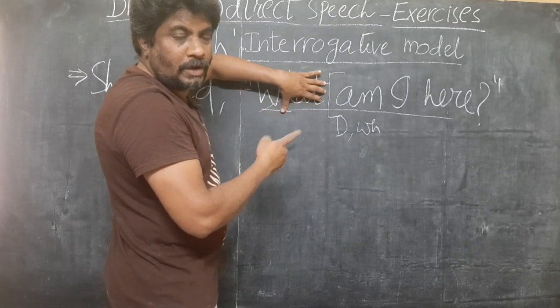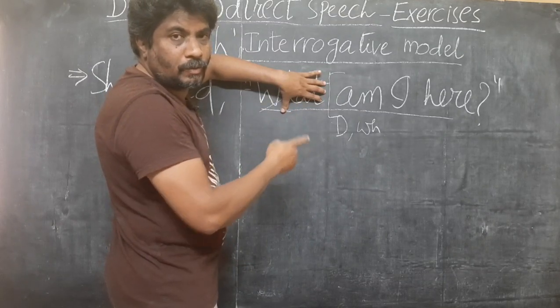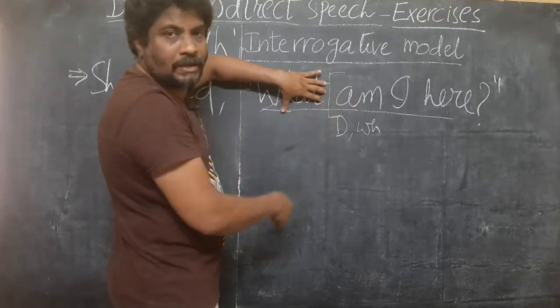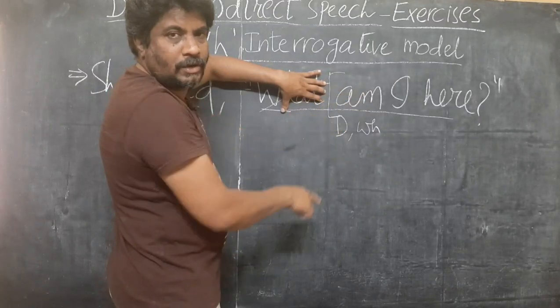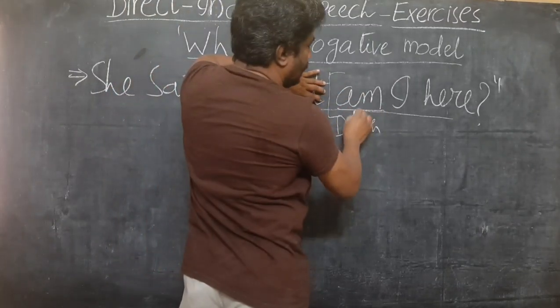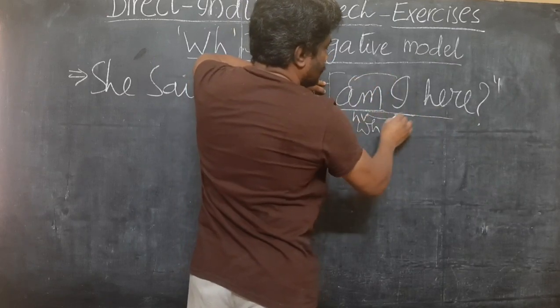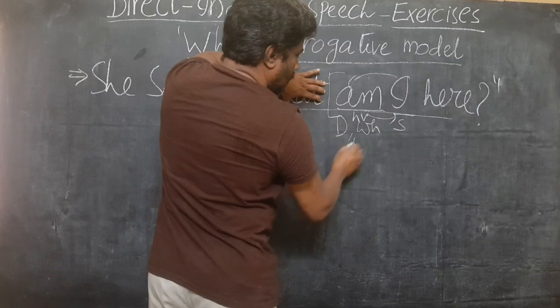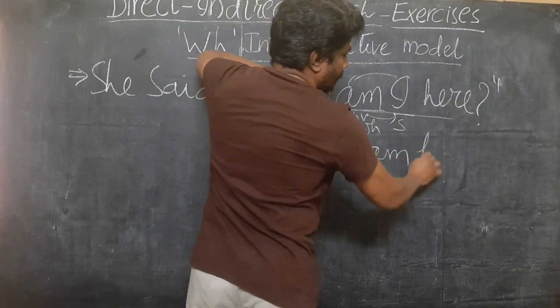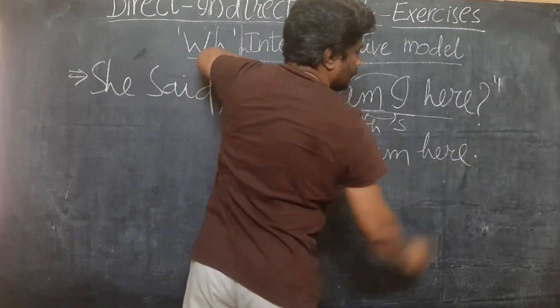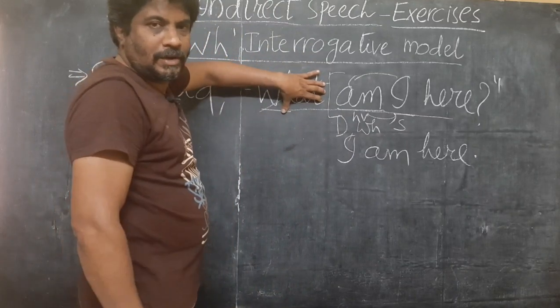What have we done with the S-no interrogative? We have turned the S-no interrogative into SR2. Same thing. We shall turn this S-no interrogative into SR2. S-no interrogative means the starting word will be a helping verb, and here this is the subject. Interchange these two. I am here. Full stop. Is it clear?